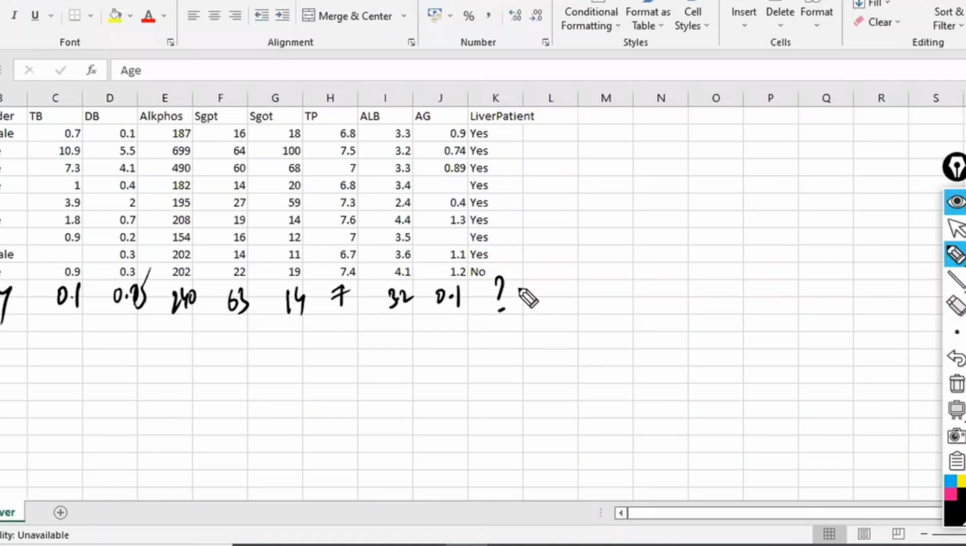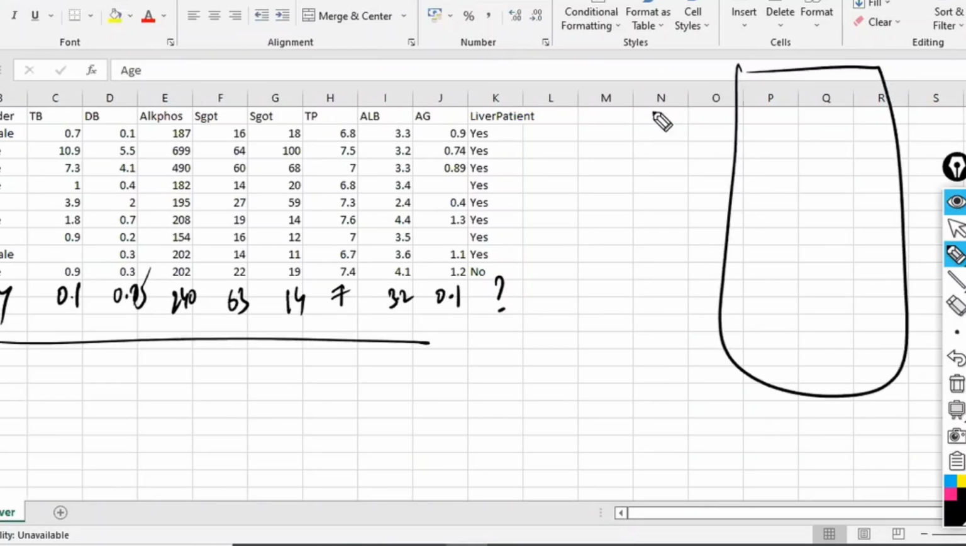Predict whether this person is a liver patient or not. Yes or no, predict the answer. If you are able to predict correctly, you are a doctor. A doctor also will see this only, no? He will get a report, no? A scan report.